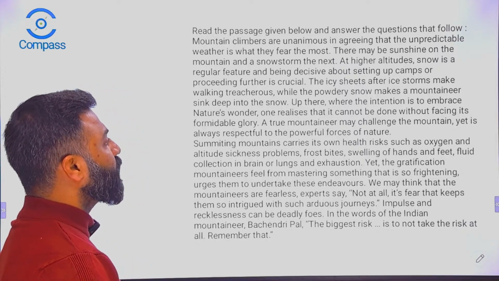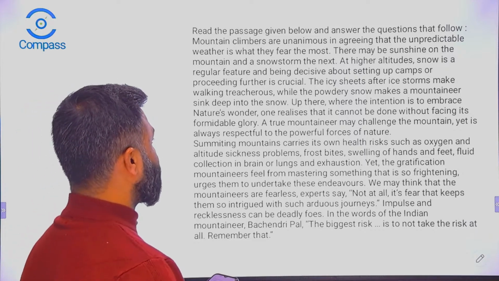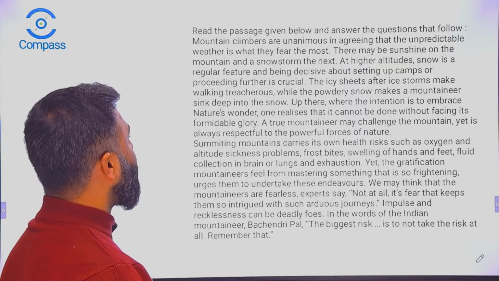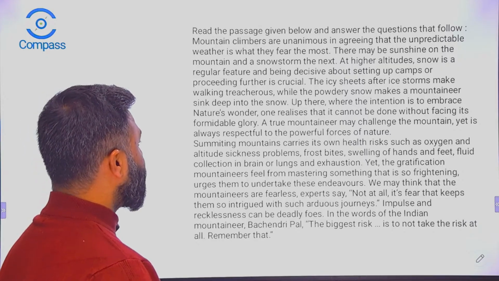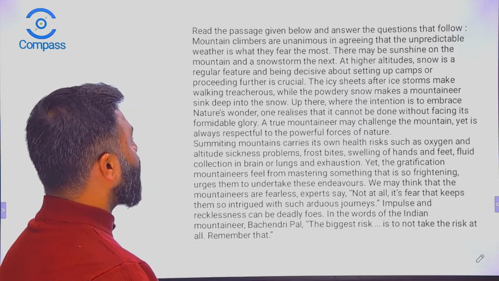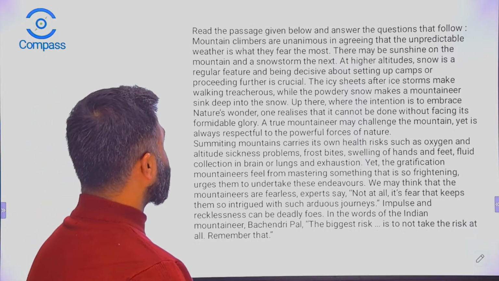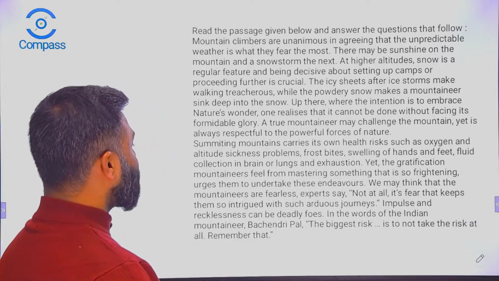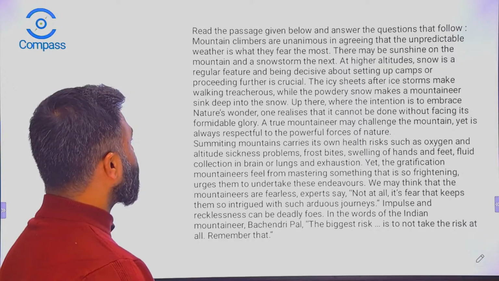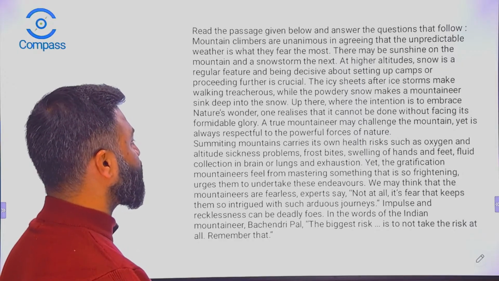At higher altitude, snow is a regular feature, and being decisive about setting up camps or proceeding further is crucial. The icy sheets after ice storms make walking treacherous, while the powdery snow makes a mountaineer sink deep into the snow.